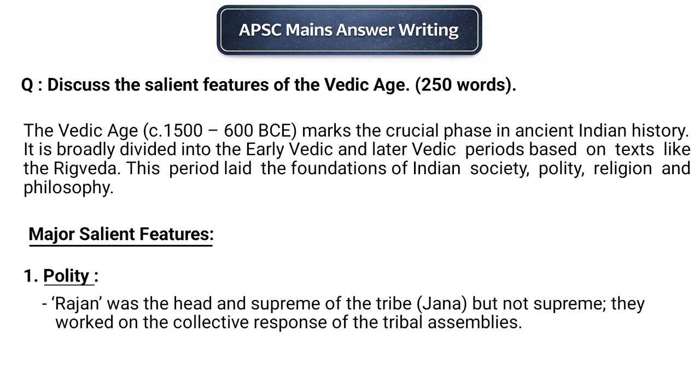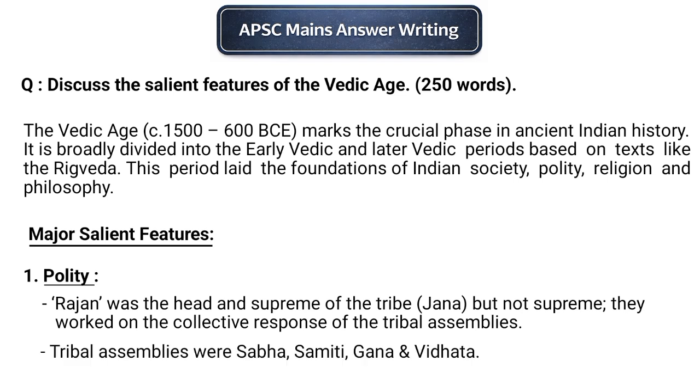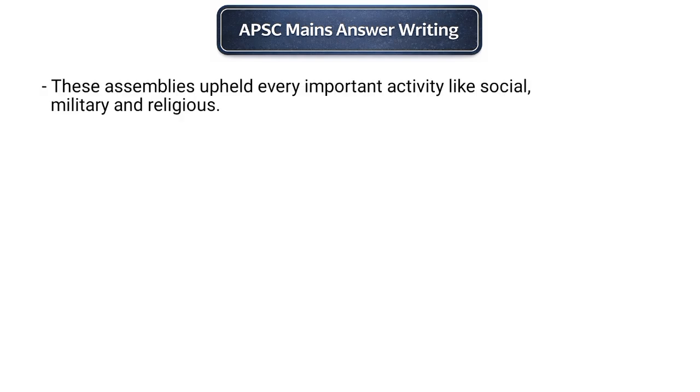In the early Vedic period, the political system was mainly tribal in nature. The head of the tribe was known as the Rajan. However, the Rajan was not an absolute ruler. His powers were limited and he had to consult important tribal assemblies such as Sabha, Samiti, Gana, and Vidhata. These assemblies discussed important matters related to administration, military affairs, and religion.